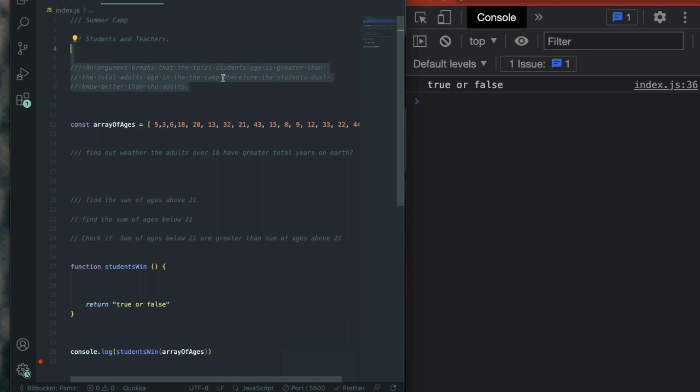Now, the students make an argument. They say, these teachers are pretending to know everything, but aren't all our years combined greater than theirs? There's more students than there are adults here. I'd like to make sure that's true. Let me add some more young ones here. Now, let's add another 9, another 12, another 11-year-olds.